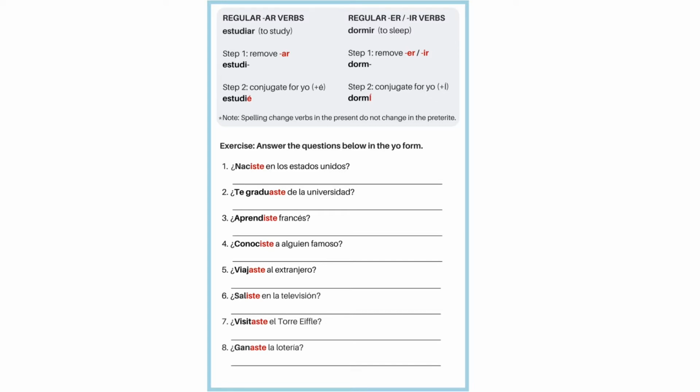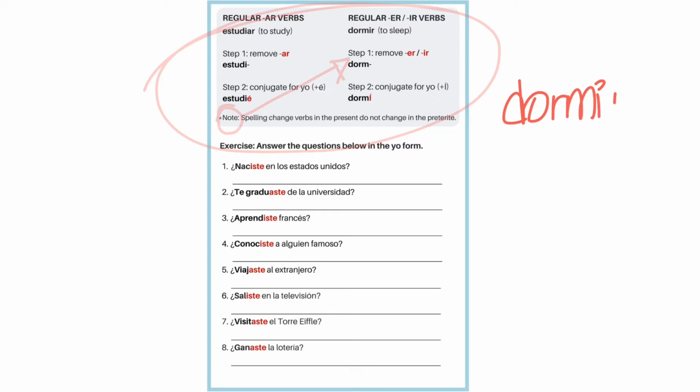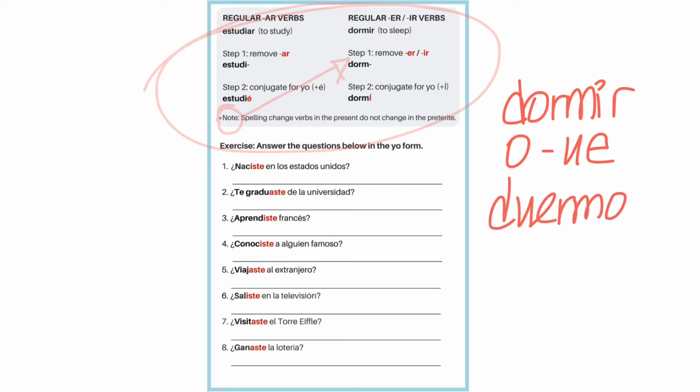If you need the steps for verb conjugation, they're right up here at the top, showing you step by step how to conjugate for the yo form so that you can answer your questions. And if you notice here, there's a little note. A verb like dormir, in the present tense, has a spelling change. The O changes to a UE: duermo. That's not going to happen in the past tense.